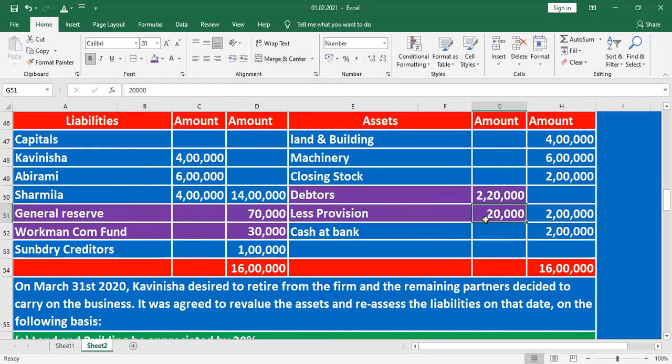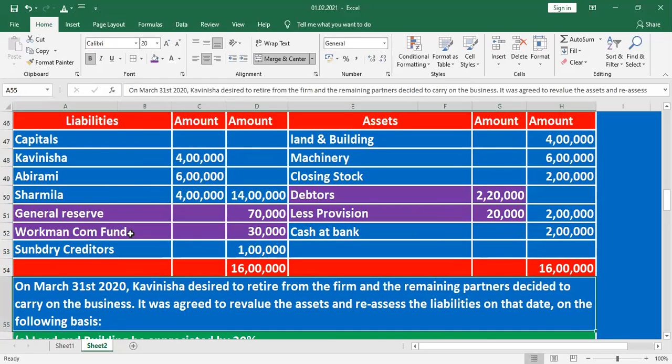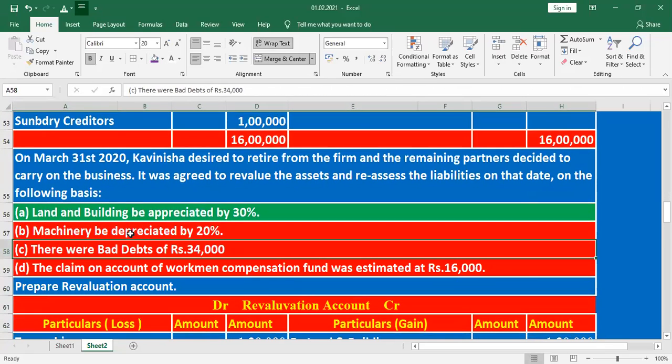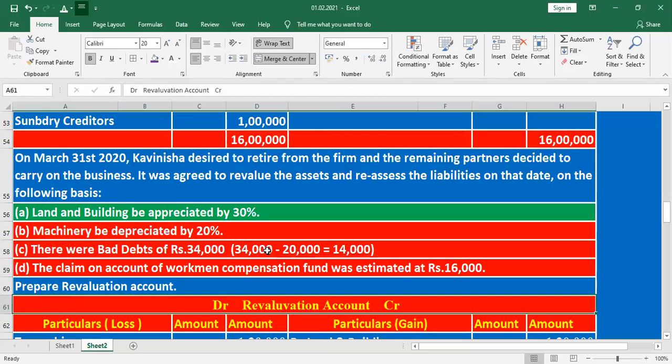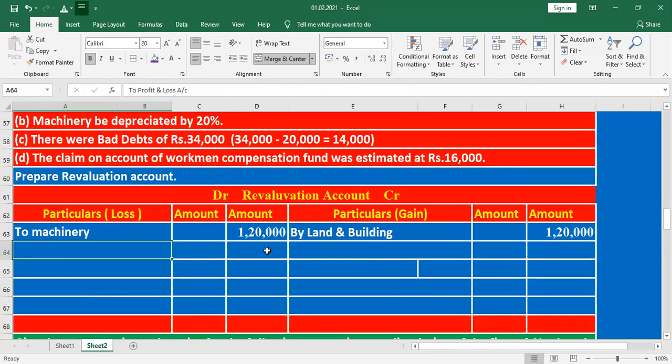Out of the total 34,000, already we deducted 20,000. What is the remaining? The remaining 14,000 is extra loss. The remaining 14,000 is to be mentioned here as bad debts. Here it's a loss, right?